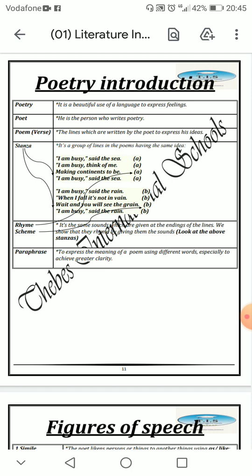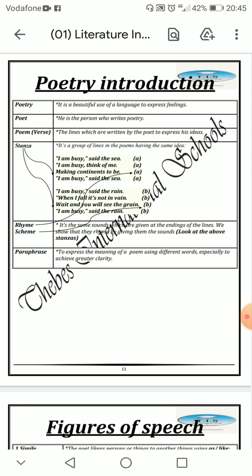And what is the meaning of poet? A poet is the person who writes poetry. What about the meaning of poem or verse? It means the lines which are written by the poet to express his ideas.